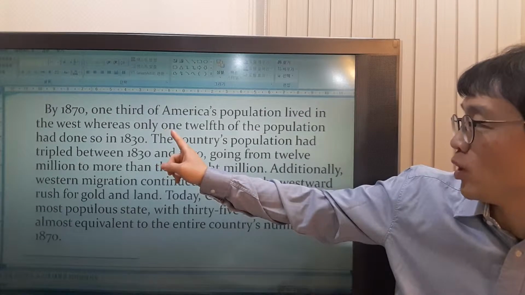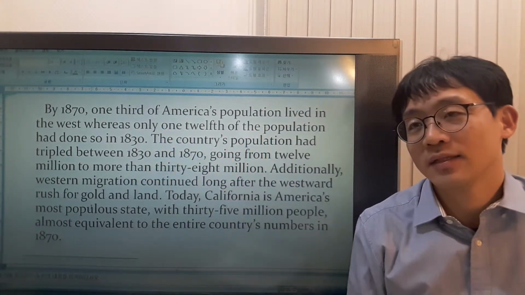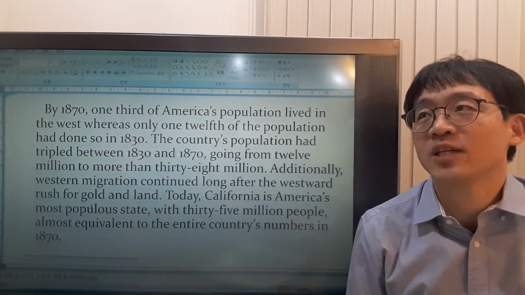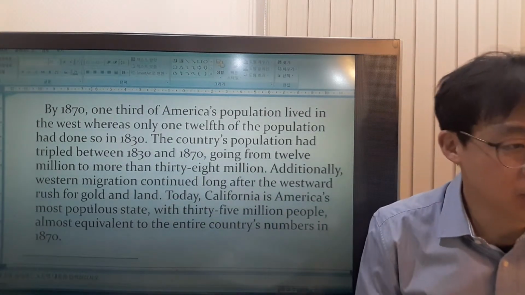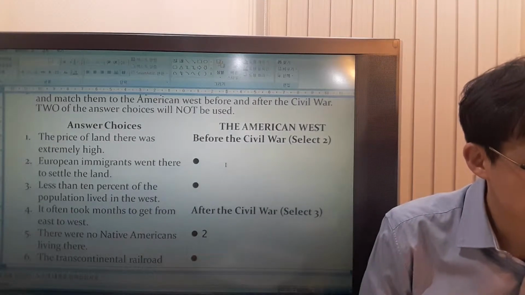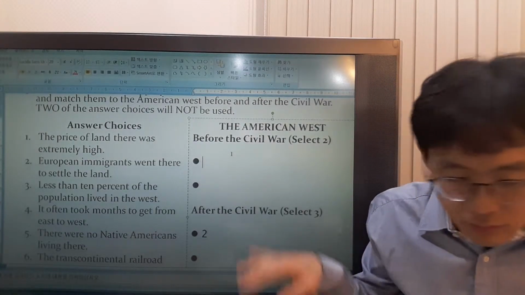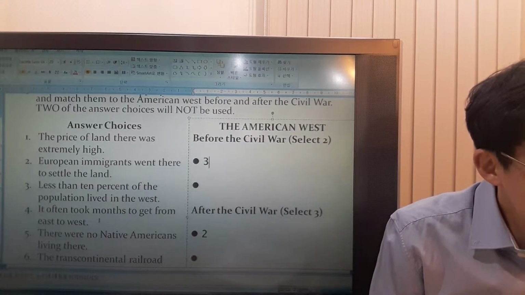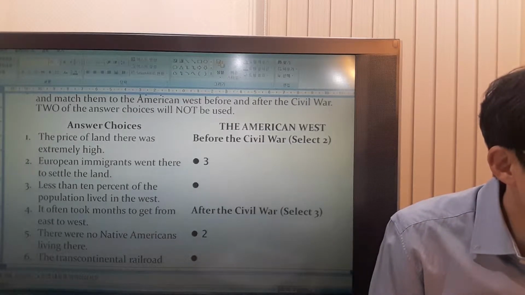Whereas 1/12 of the population had lived in 1830. So from the passage we can know that the Civil War is after 1848. So 1830 is what? Before, right? So this option goes to before. Okay, it often took months to get from east to west. This is when? Before, obviously before, right?